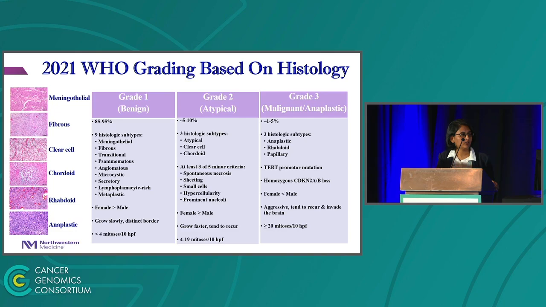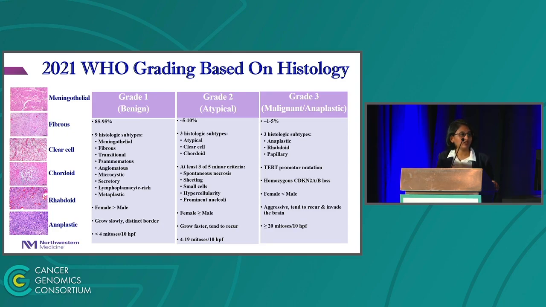The grade 3 meningioma accounts for approximately 1 to 5% of all cases. They are malignant, they tend to be aggressive, recur, and invade parts of the brain. Their mitotic index is greater than or equal to 20 mitoses per 10 high power fields. And they also include molecular markers like the TERT promoter mutation or homozygous loss of CDKN2A or B.